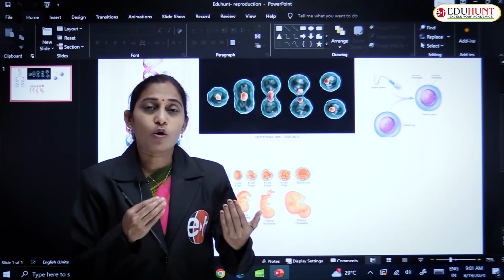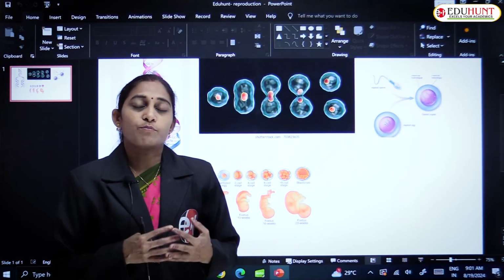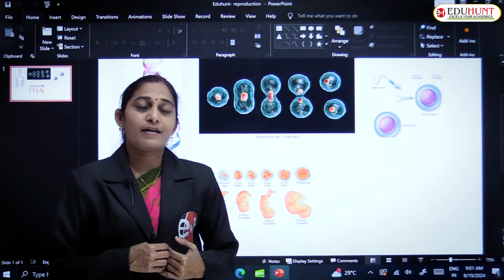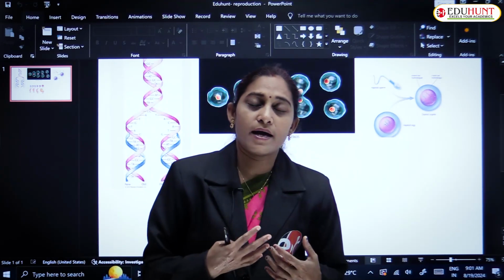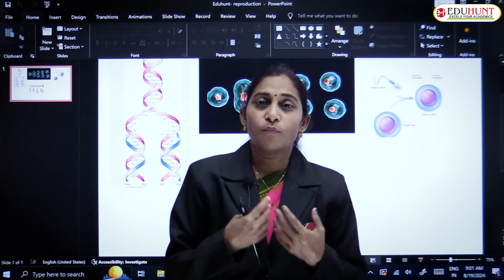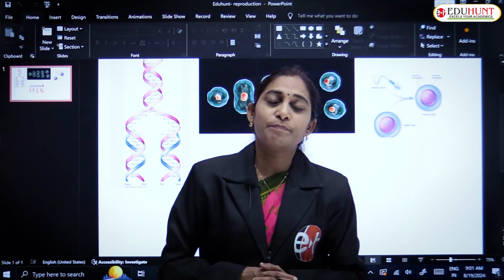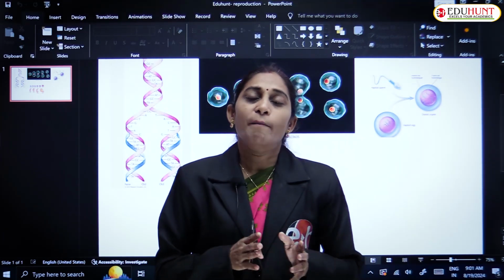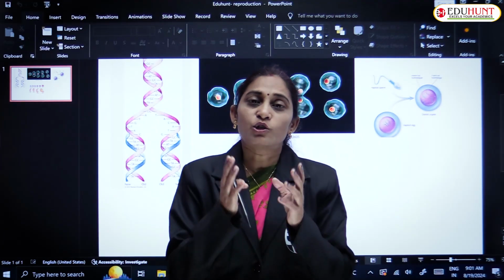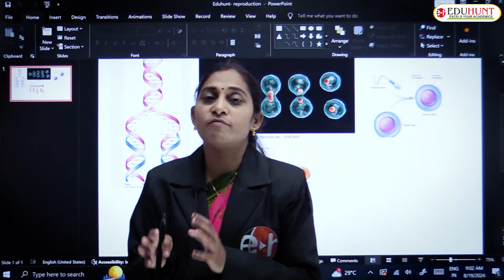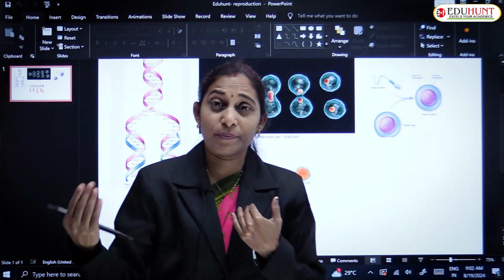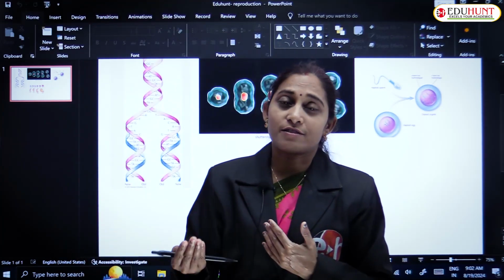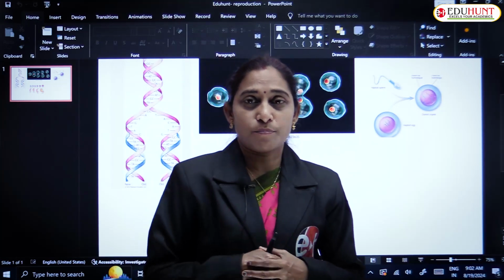If both male and female flowers are present on the same plant, it is said to be monoecious. If the male and female flowers are present on separate plants, then it is said to be a dioecious plant.